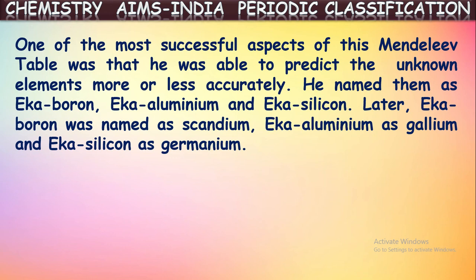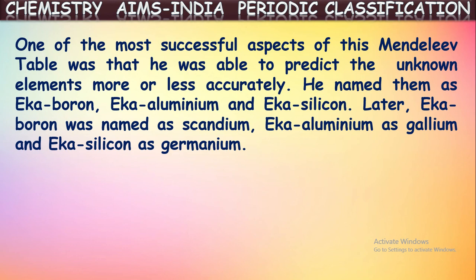Okay. One of the most successful aspects of Mendeleev's periodic table was that he was able to predict the unknown elements more or less accurately. Yes, it is one of the important predictions where he succeeded completely. He predicted some unknown elements while arranging the elements into the periodic table. He left some gaps in this periodic table, as there were elements yet to be found that would fill those gaps.